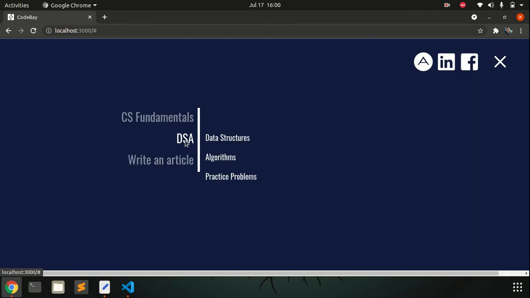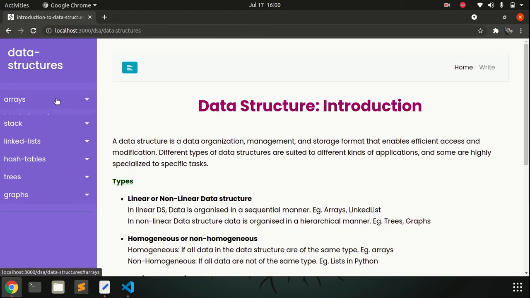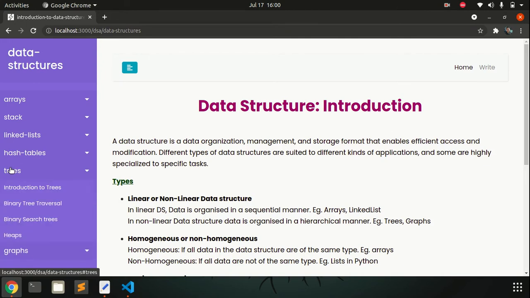Now let's go through the data structures and algorithm parts. So we have divided the data structures into these topics: arrays, stacks, linked lists, hash tables, trees, graph, and each has some subtopics which you can go through here.